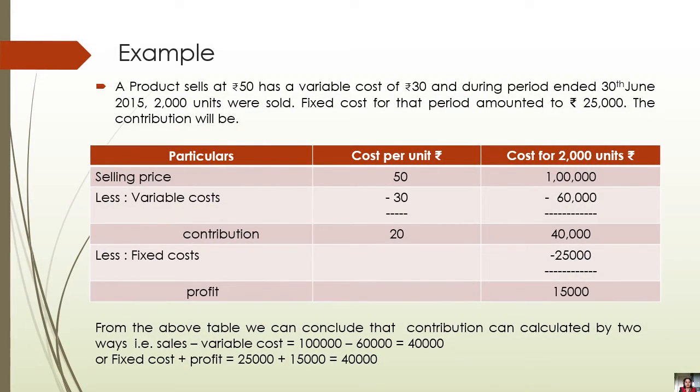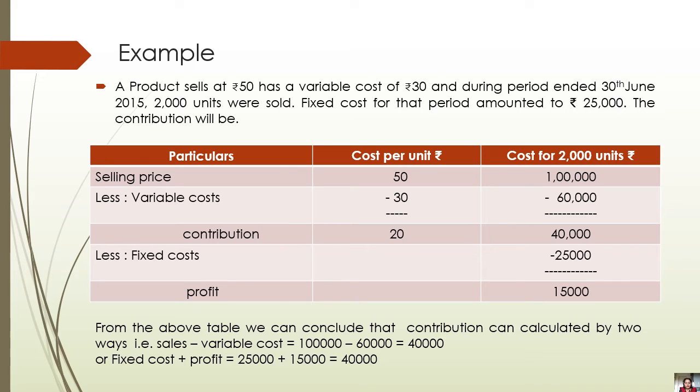So this is the example. A product sells at rupees 50 and has a variable cost of rupees 30. So selling price is rupees 50 and variable cost is rupees 30. During the period ended 30th June 2015, 2000 units were sold. Fixed cost for that period amounted to rupees 25,000. The contribution will be. So for calculating the contribution, what will we require? Selling price, variable cost and fixed cost. So we have all these three elements.